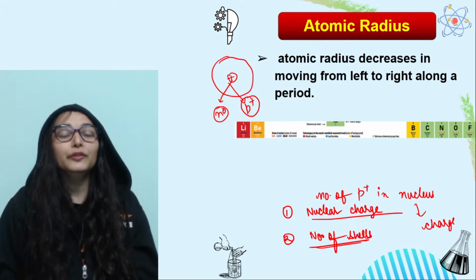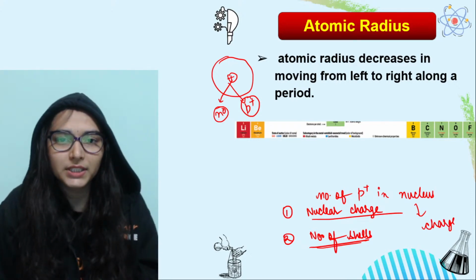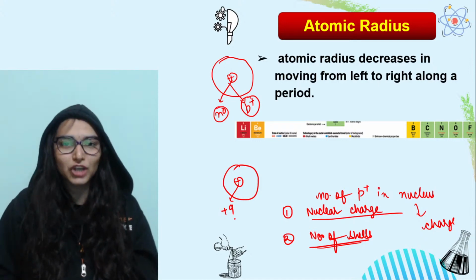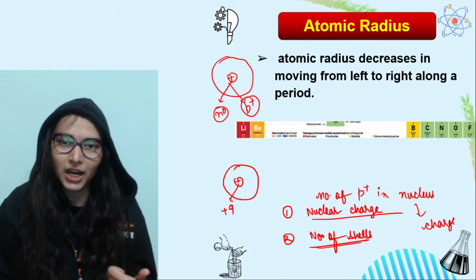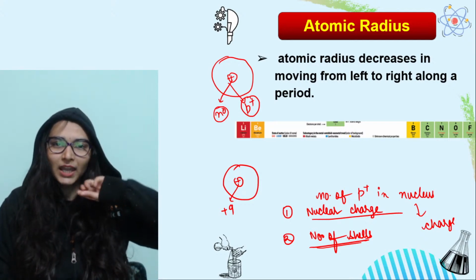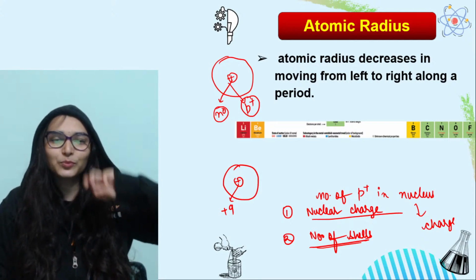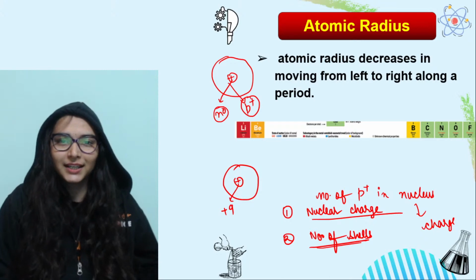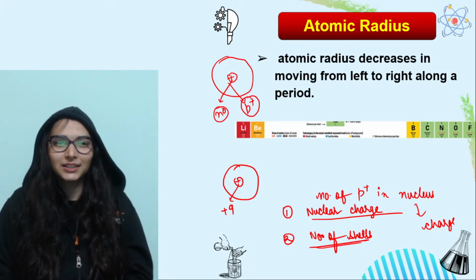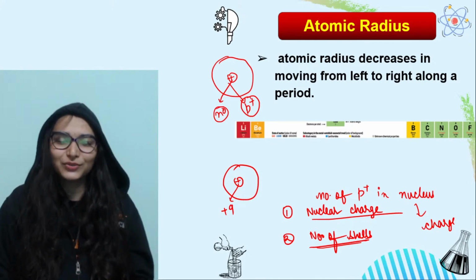So when I say fluorine is having 9 protons, इसका मतलब its nucleus is having plus 9 charge. That is its nuclear charge. Nuclear charge क्या है? Charge inside the nucleus of an atom. And why is there charge inside the nucleus? Because of the protons. So what is actually nuclear charge telling you? The number of protons, because protons are giving charge to the nucleus.